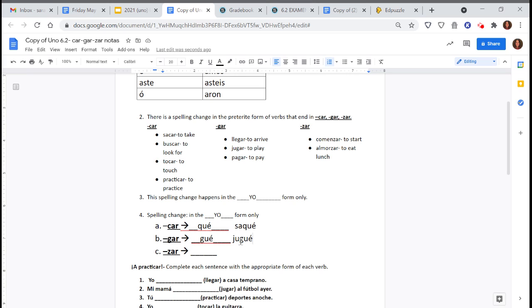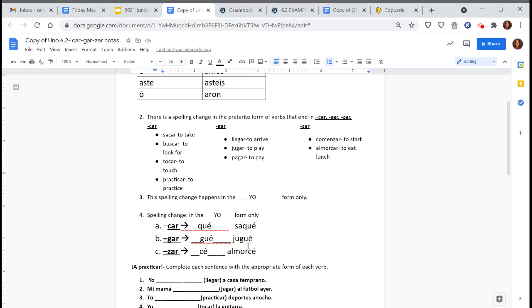Okay, and then the last one, ZAR. Let's say I want to communicate I ate lunch. So we know almorzar is to eat lunch. In this new spelling, if it's a ZAR verb, Z is going to change to C, and I'm going to add my ending. So let's look at this. Almorzar. I take off my AR ending. Now this Z needs to change to C because I want that S sound, almorzar. So Z will change to C, add your ending. Almorcé is I ate lunch.